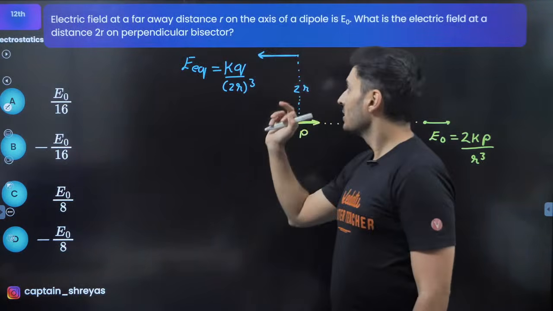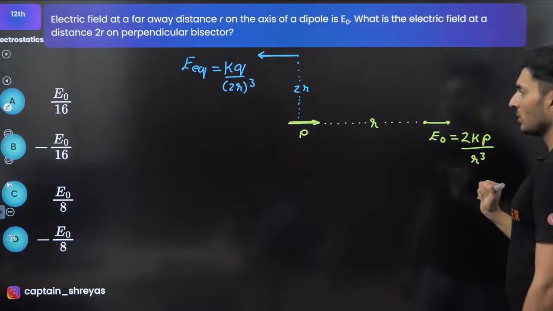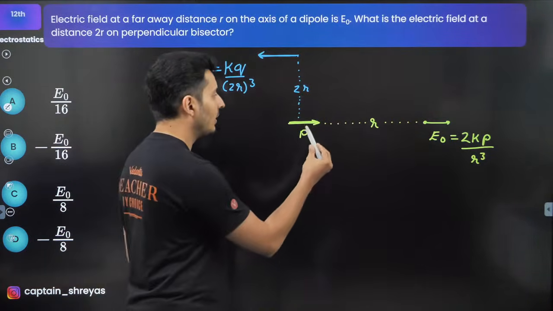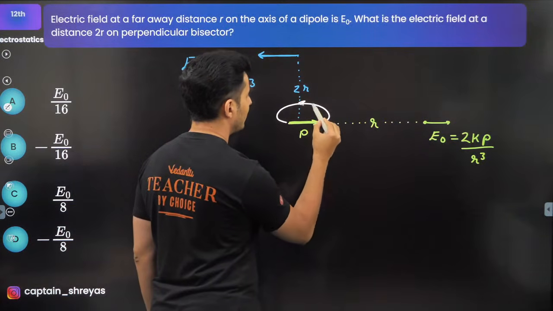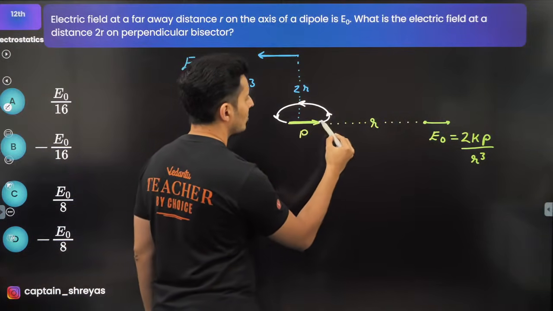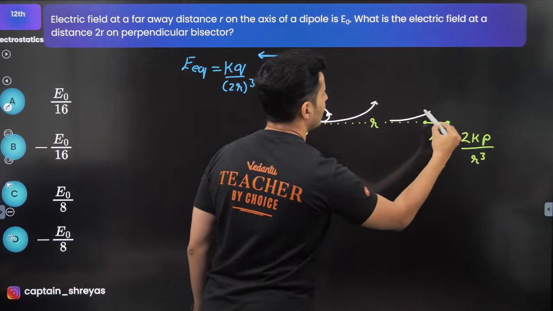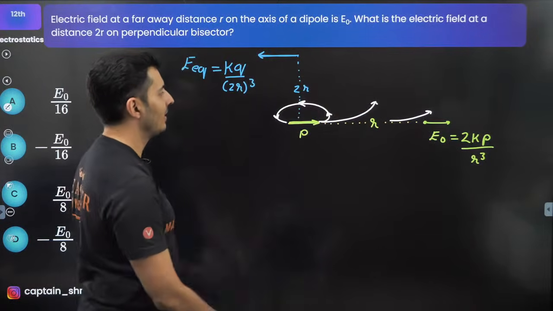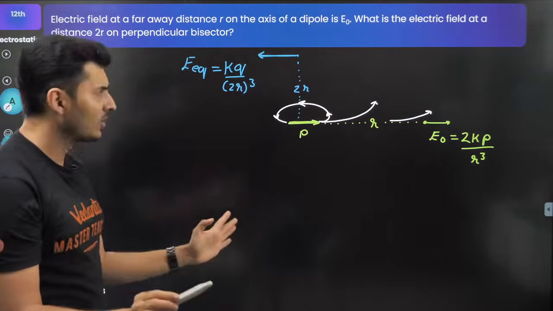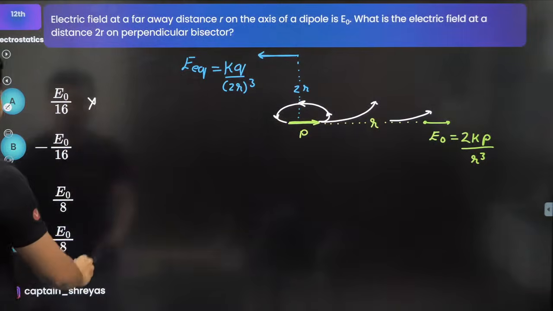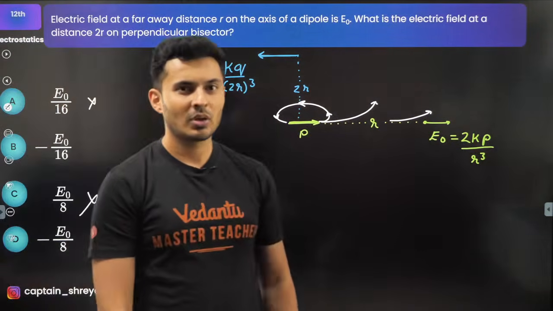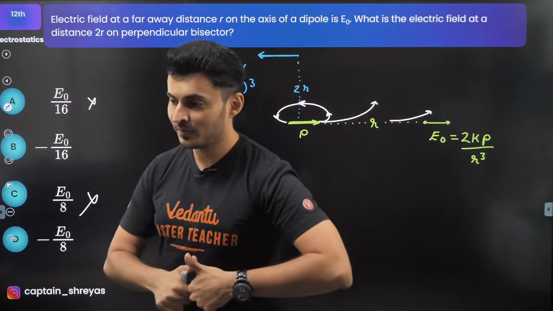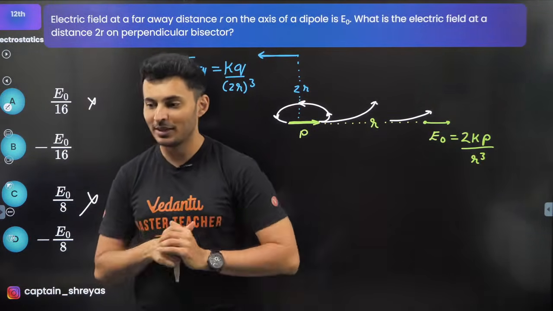First thing I notice is that this field is opposite to this field, because if you remember the electric field lines of a dipole, they go like this, right? This is how the electric field lines go. On the axis they are this way, and on the equator they come back. So it should be opposite. That means option A is wrong, option C is also wrong. Both options are ruled out. Only those options which have a negative sign should be considered.